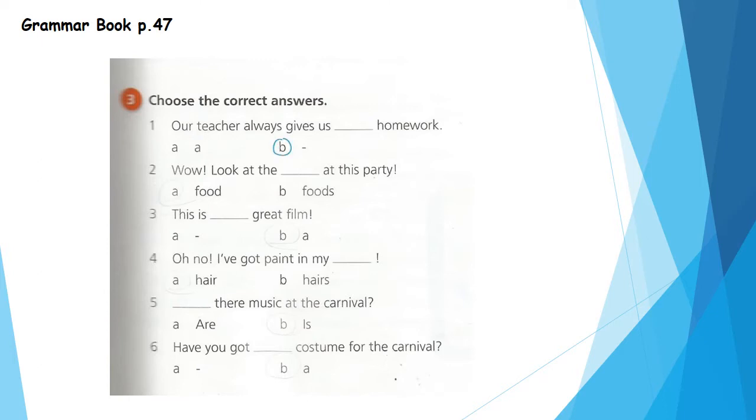Number 2. Wow, look at the dots at this party. Foods. Okay, the word food is uncountable, so we know that uncountable nouns can only be singular. There is no plural form for uncountable nouns, so we can't choose foods because it's uncountable. So we'll say, wow, look at the food at this party.